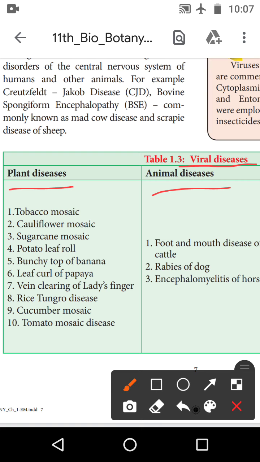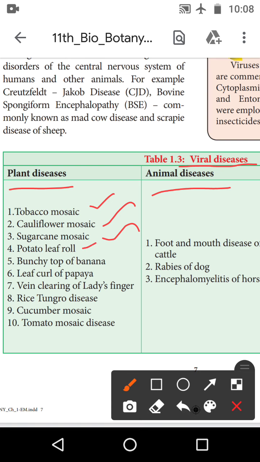The viral disease affects what plants, and what animals. We will see. The first one is plant disease. First, tobacco mosaic disease, the tobacco mosaic virus. Then cauliflower mosaic disease. Then sugar cane mosaic disease, which affects the sugar cane plant.